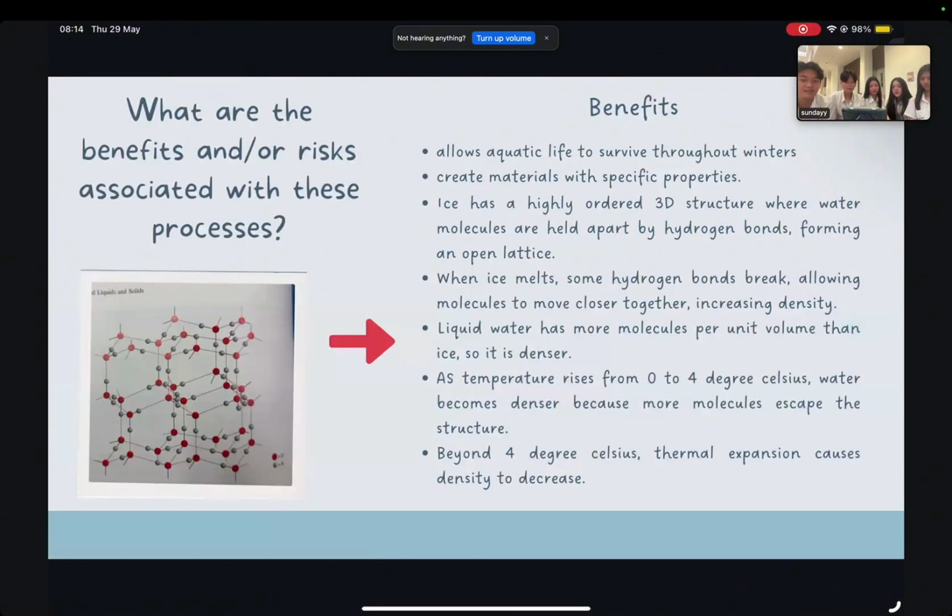What are the benefits and or risks associated with these processes? Benefits: create materials with specific properties. Ice has a highly ordered 3D structure where water molecules are held apart by hydrogen bonds, forming an open lattice. When ice melts, some hydrogen bonds break, allowing molecules to move closer together, increasing density.